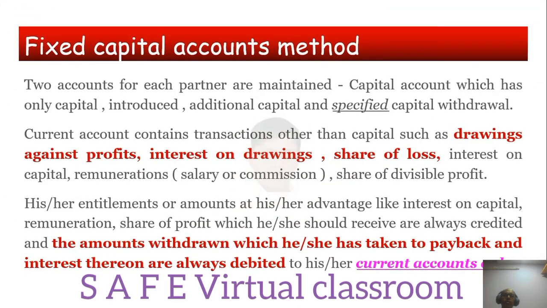In the fixed capital account method, two accounts for each partner are maintained. Whether there are 2, 3, 4 partners, whatever, two accounts for each partner are maintained. One is the capital account and one is the current account. The capital account has only capital introduced, additional capital and specified capital withdrawn.